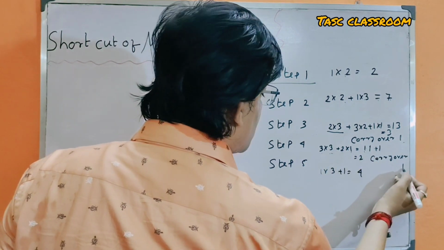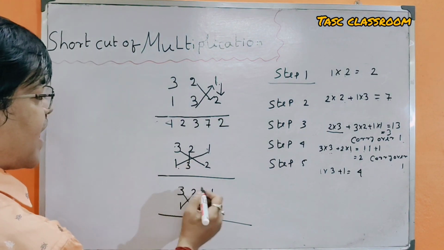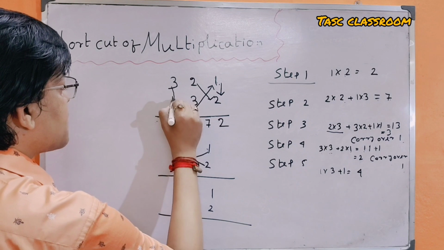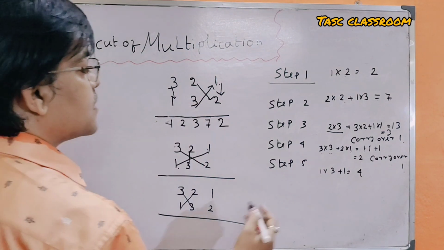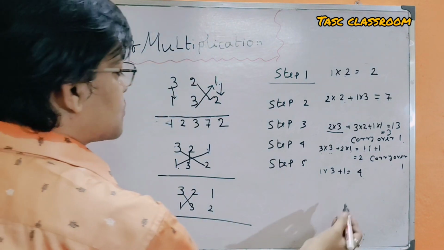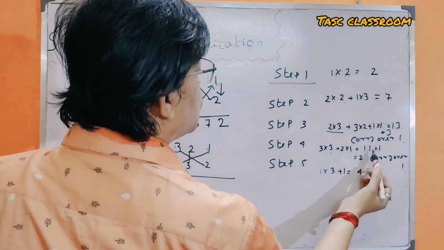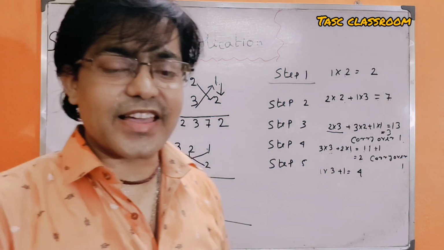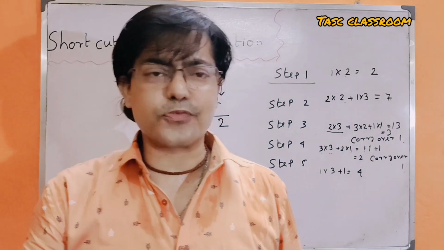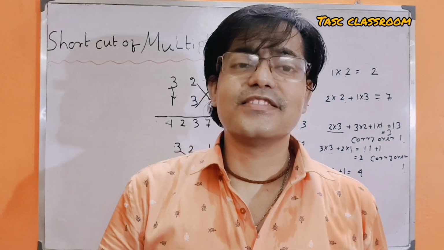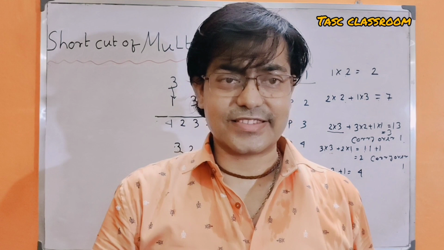We write 2 and carry over 1. Step 5: just 3 is multiplied by 1 plus carry over 1, 4. Then the answer will be 42372. This process is very fruitful for students from nursery up to the higher class.